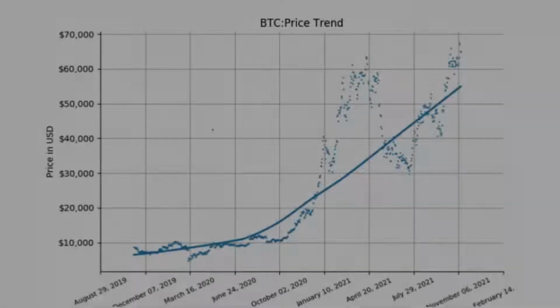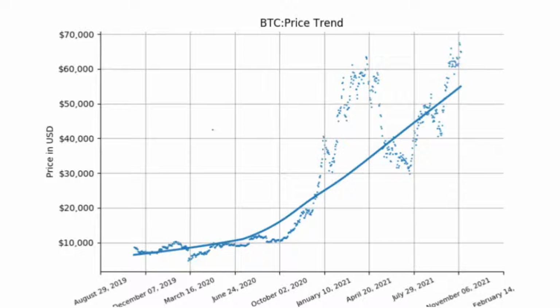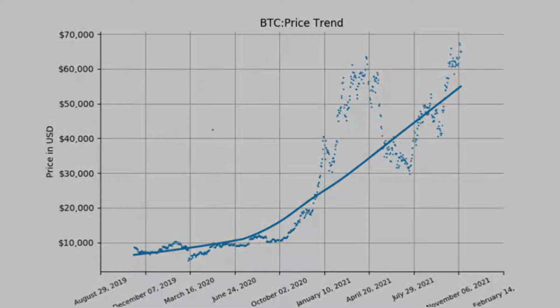Our analysis currency is US dollars and the analysis period is the 2-year period before 11th November 2021. That is, our analysis period is 11th November 2019 to 11th November 2021. Let us start our analysis with price trends. You can see on your screen that BTC prices, that is Bitcoin prices, increased rapidly, especially after October 2020.